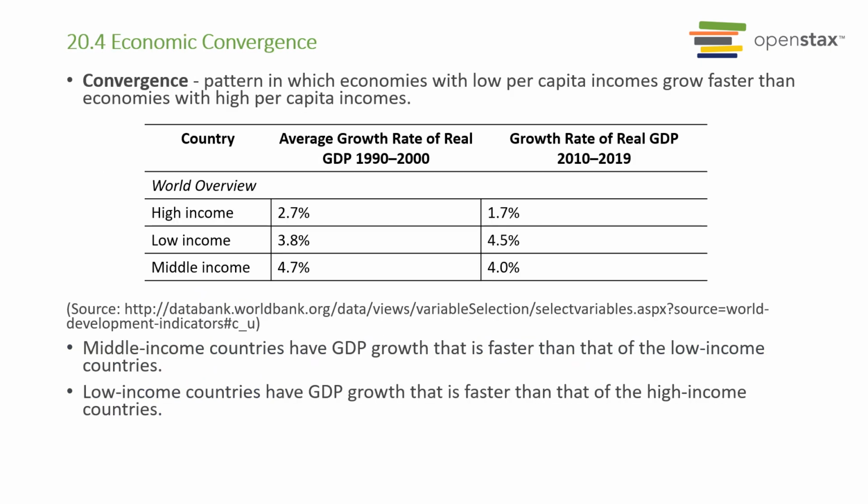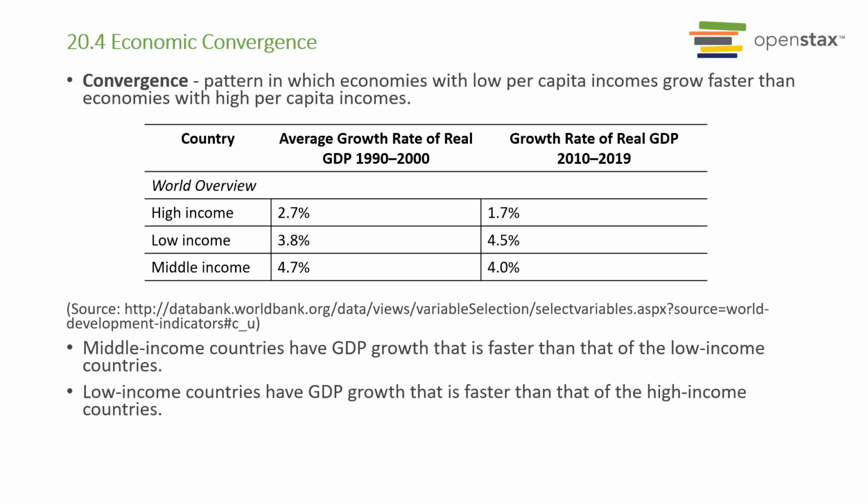All right, so lastly, let's talk about convergence. Convergence means that whenever we have poor and rich countries, as time goes by, the poor country tends to catch up to the rich country. So we do see that countries, in terms of economic growth or GDP per capita, tend to converge into a closer area as time goes by.